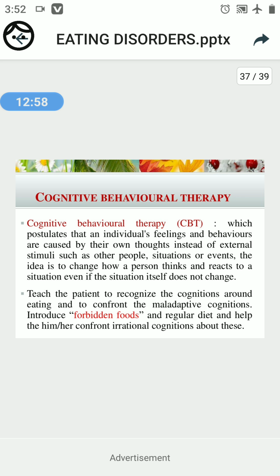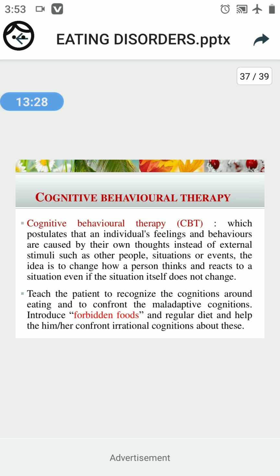CBT will give the individual an idea to change how a person thinks and reacts to a situation, even if the situation is unchangeable. Even then, the person's thinking can change, right?